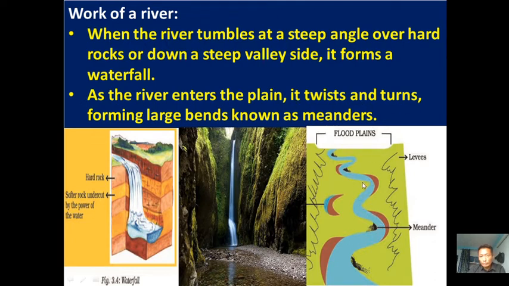The course of the river will form lots of zigzags, or twists and turns, forming large bends. These bends are called meanders. This is the meandering of a river.